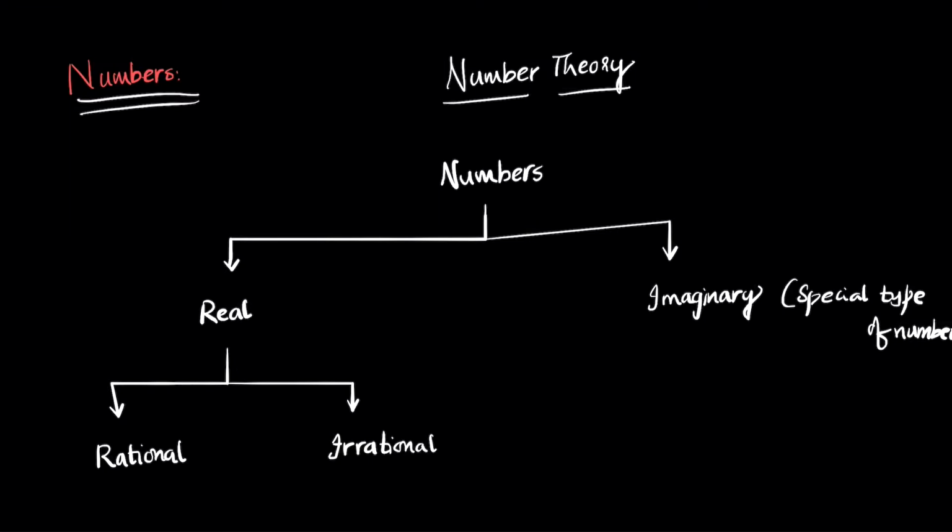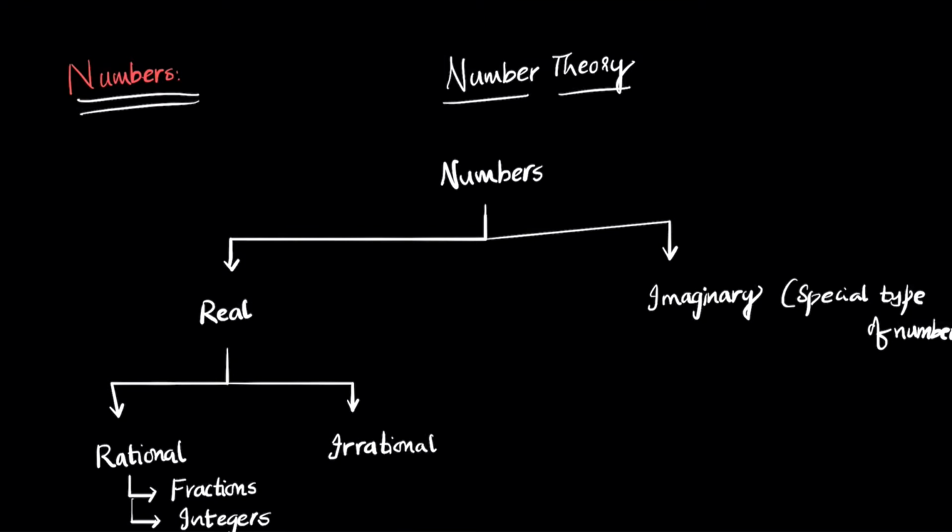And again, you can further divide rational numbers into two parts. One is fractions, the other is integers. Right?